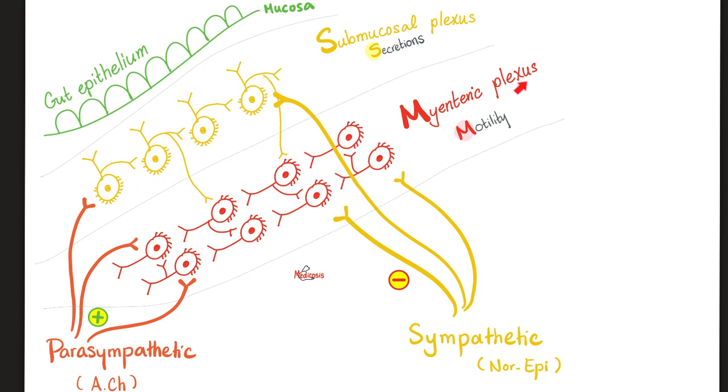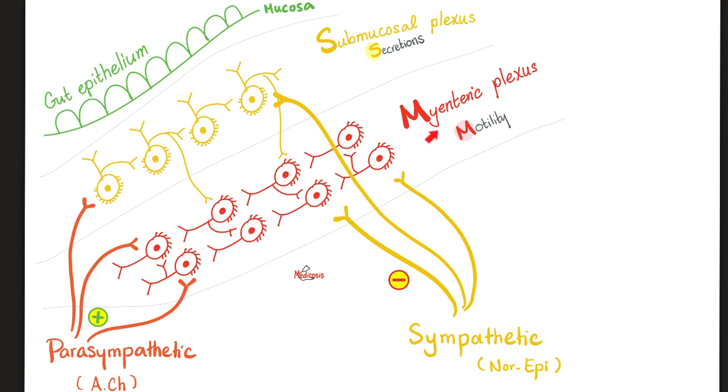Okay, so I have one for motility and one for secretion. What if I want more motility? Talk to the parasympathetic that's coming from the outside to boost motility. But even without parasympathetic, motility can still happen by the enteric nervous system alone. In other words, the gut has its own brain. In other words, the gut has automaticity.